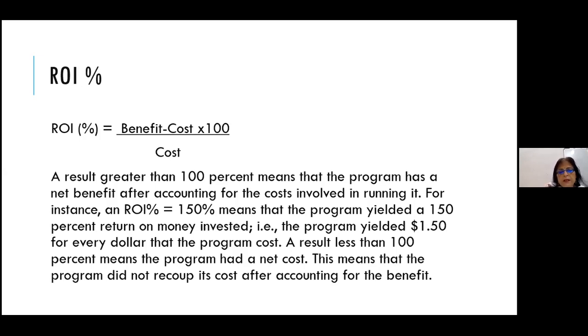A result less than 100% means the program had a net cost. That means that it did not fare so well, and you need to see how you can derive more benefits from this training.